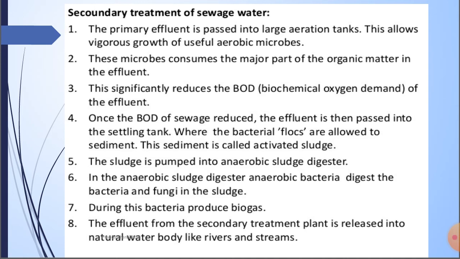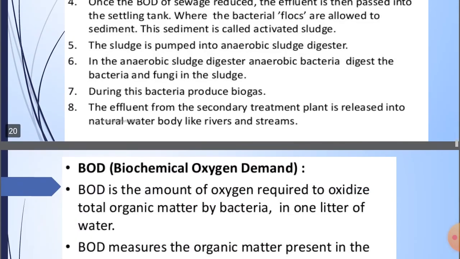The sludge is pumped into the anaerobic sludge digester. In the anaerobic sludge digester, anaerobic bacteria digest the bacteria and fungi in the sludge, and during this, bacteria produce biogas. The effluent from the secondary treatment plant is released into natural water bodies like rivers and streams. So after the secondary treatment, water is ready to discharge into water bodies like rivers and streams.